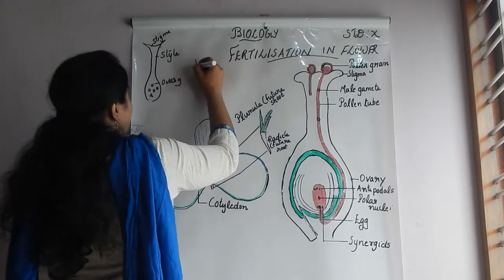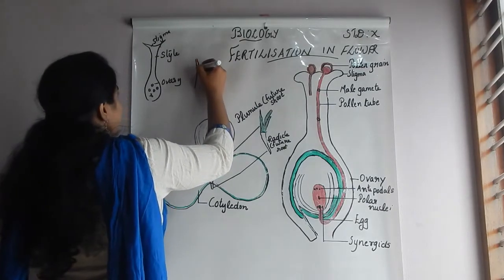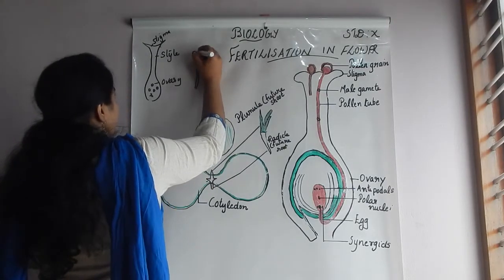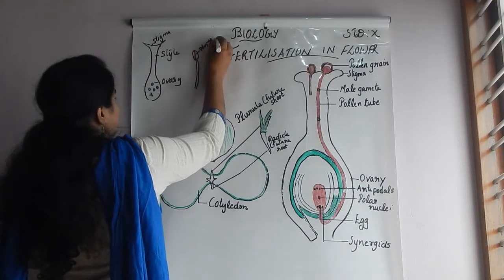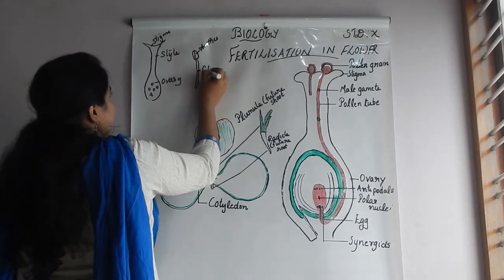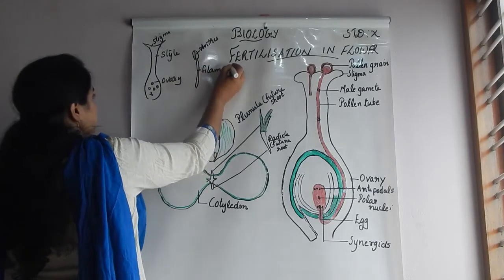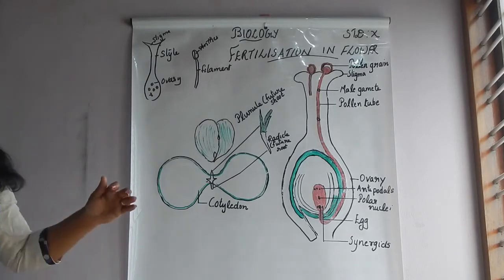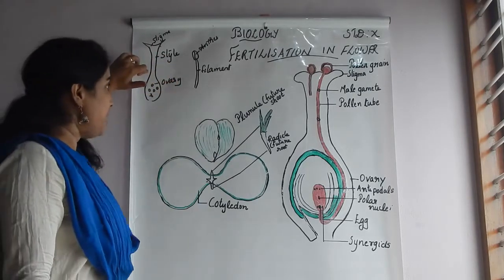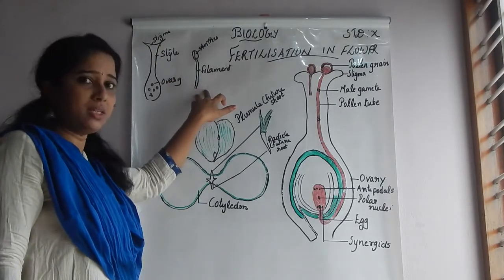And another structure, this is the male structure, and the main two parts are the anther and the filament. Clear? These are the main two reproductive structures of a flower. This is the female structure and this is the male structure.